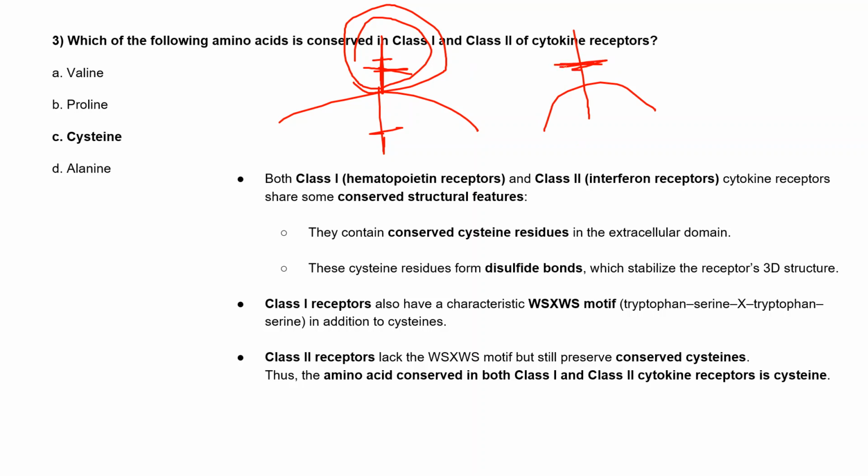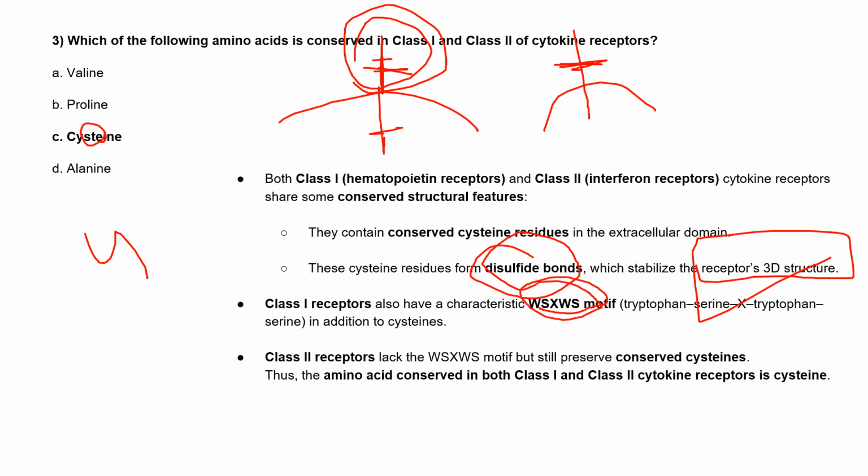We know that cysteines form a disulfide bond, and these disulfide bonds stabilize the receptors' 3D structures. The class 1 receptors, as we already discussed, have the characteristic WSXWS motif in addition to this cysteine.